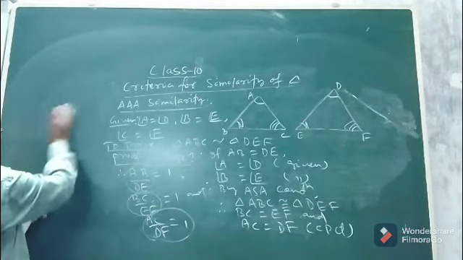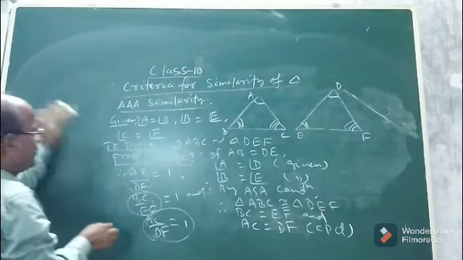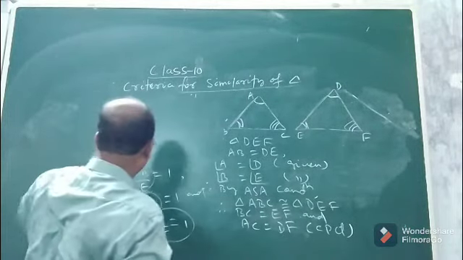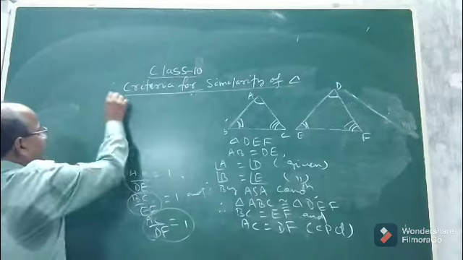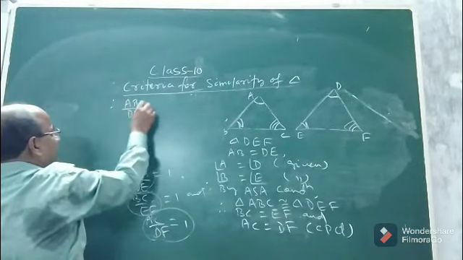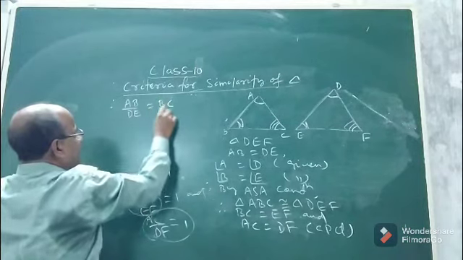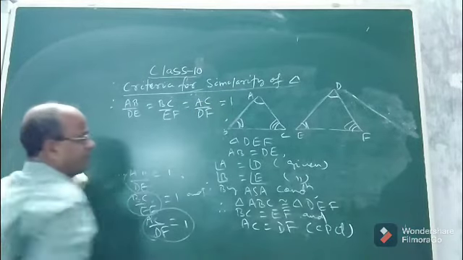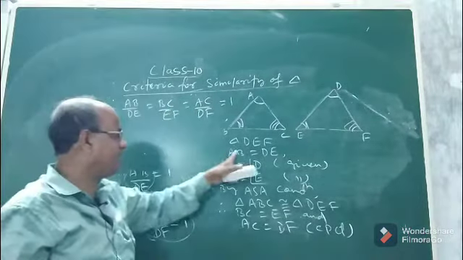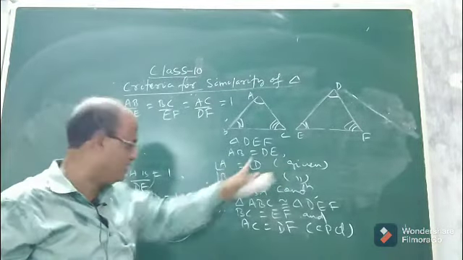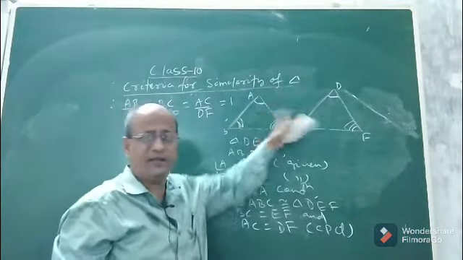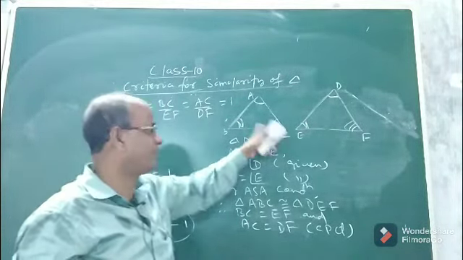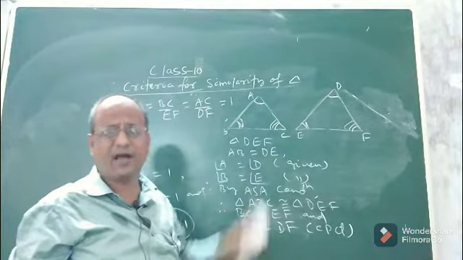Therefore we can say that AB by DE equal to BC by EF equal to AC by DF, because each ratio is equal to 1. So children, what did we see? By taking AB equal to DE, we saw that the ratio of the 3 pairs of corresponding sides is the same. That means the 3 corresponding sides of both the triangles are proportional.